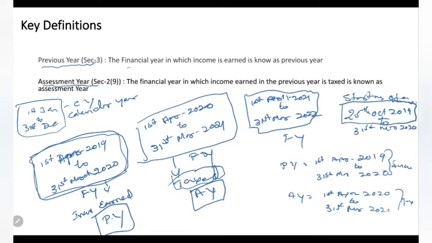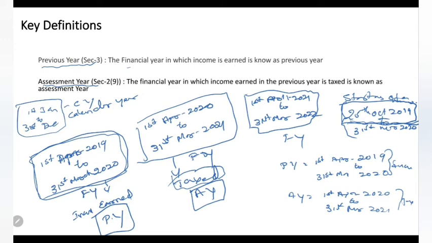Whenever he starts the business, from that day onwards, for the first year the previous year period will be limited to this. Clear? If anybody starts a business during the year, the starting date of the business will be the start date of the previous year for him.